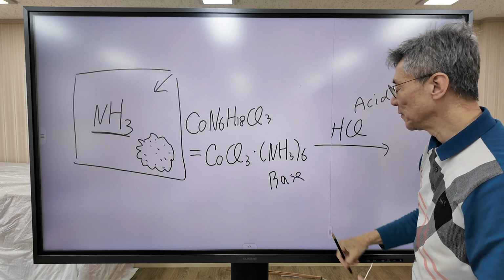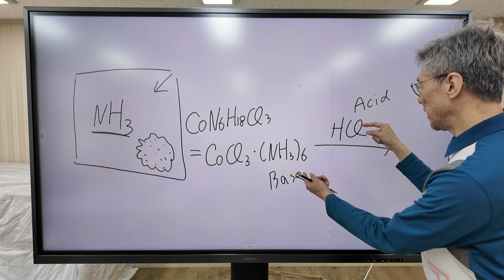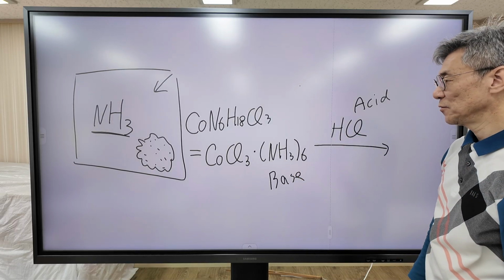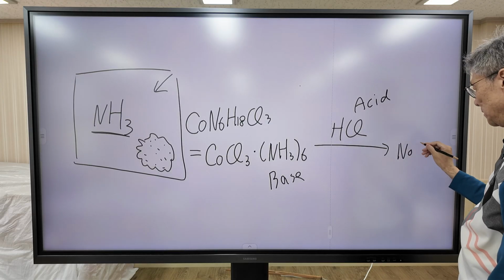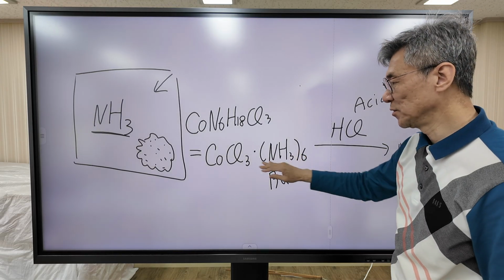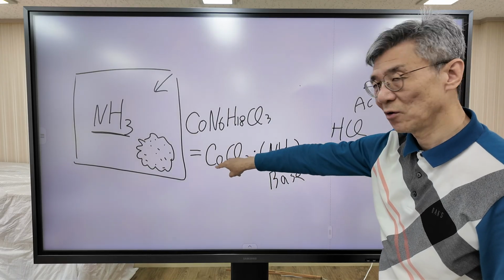So if ammonia were really outside the cobalt chloride, an acid-base reaction would occur rigorously. But to their surprise, no reaction occurred. It means that the ammonia is not loosely associated. Actually, it is tightly bound to cobalt.